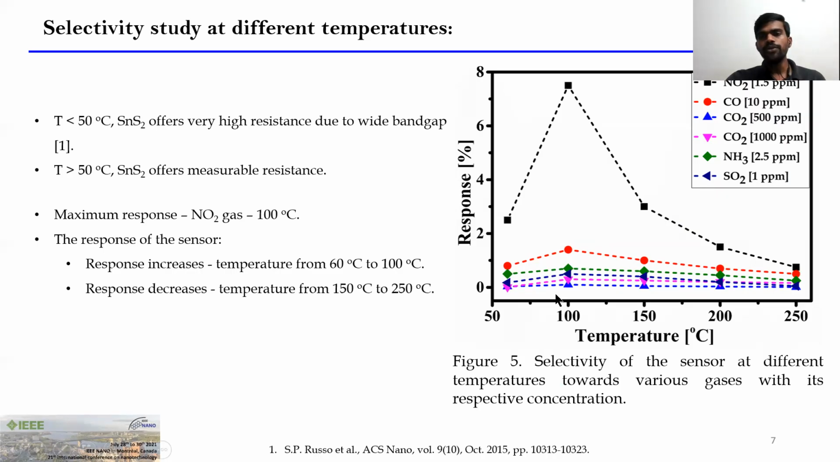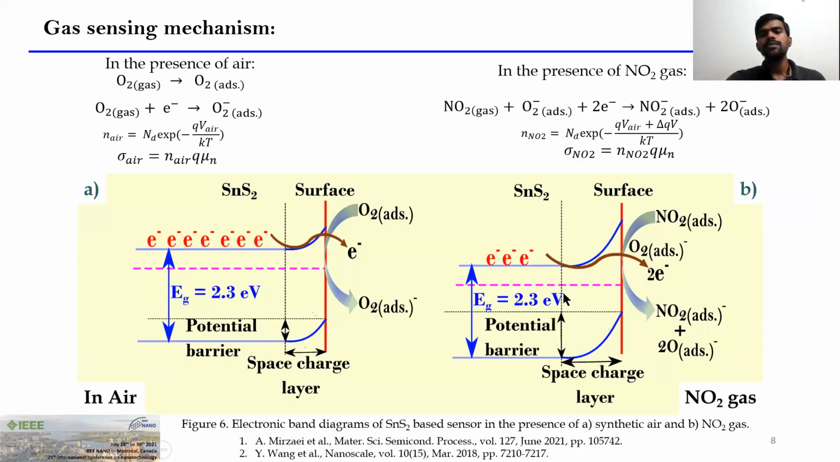So now we will look into what type of sensing mechanism might be plausible in this sensor. It can be explained using an energy band diagram. Initially, we exposed synthetic air onto the sensor. Synthetic air has oxygen molecules. It accepts an electron due to its electrophilic nature and forms chemisorbed oxygen ion O2-. Due to this, the space charge layer widens and the potential barrier height increases. Therefore, charge carrier concentration in the SnS2 decreases, conductivity decreases, hence the resistance of the sensor increases.